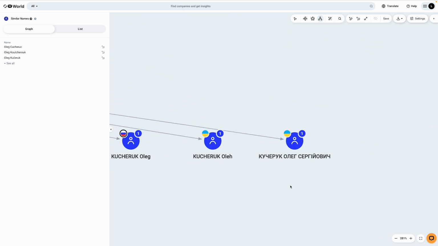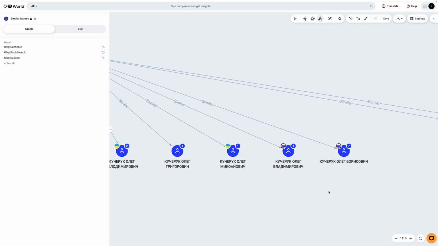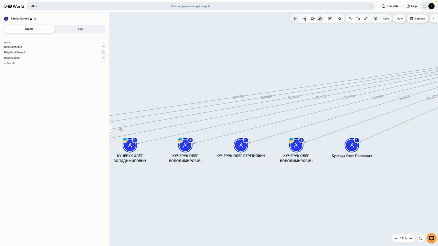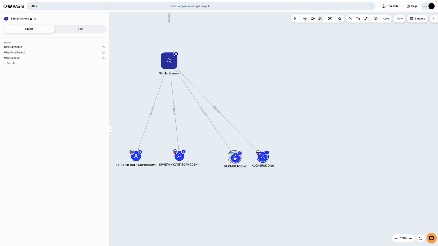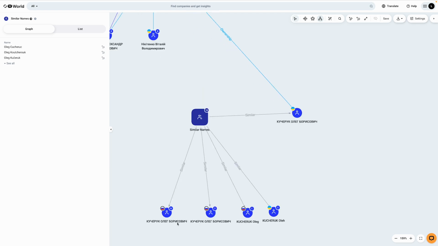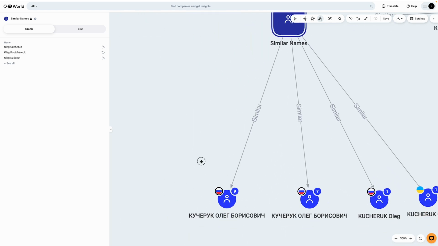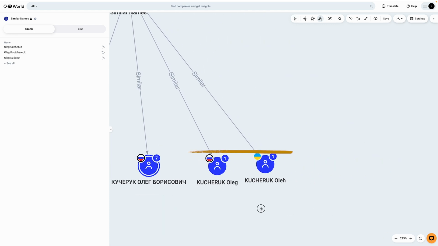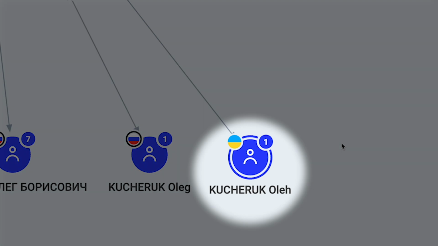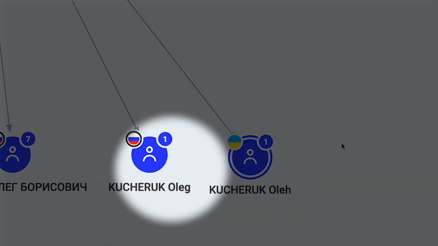Let's investigate. I will hide all irrelevant names by selecting them and using the Hide option in the toolbar. After applying these filters, we are left with two Cyrillic matches from Russia and two Latin transliterations of the same names. The system identifies one as Ukrainian and the other as Russian.